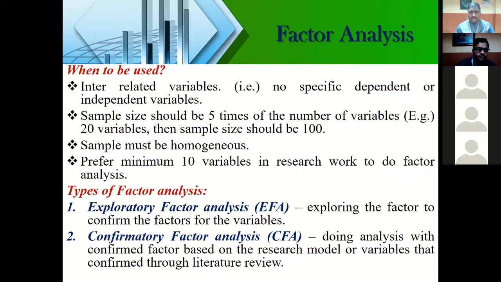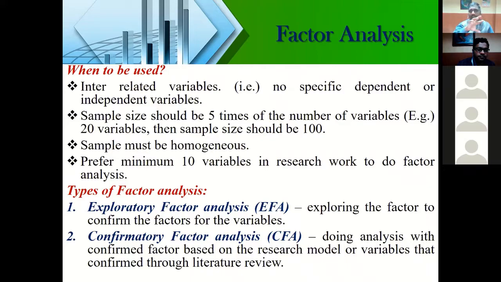So when you want to explore those particular variables and then confirm that yes, out of these 10 variables or 20 variables, 6 variables you can put under factor 1, 6 variables you can put under factor 2, and 8 variables you can put under factor 3, this exploring of the factors and confirming it comes under exploratory factor analysis. That is the initial step for doing a factor analysis.